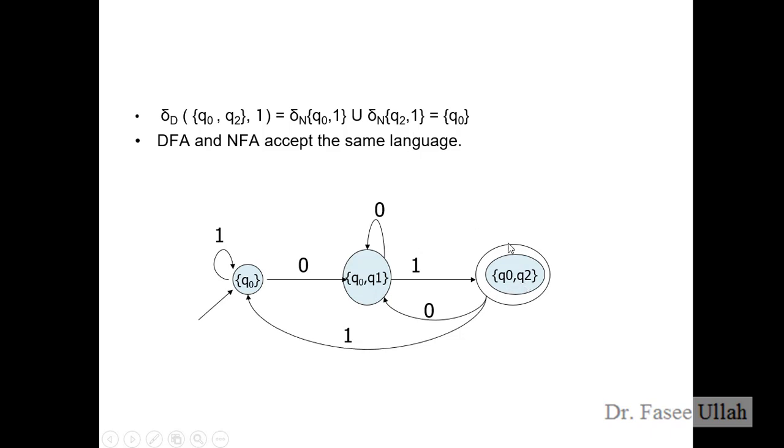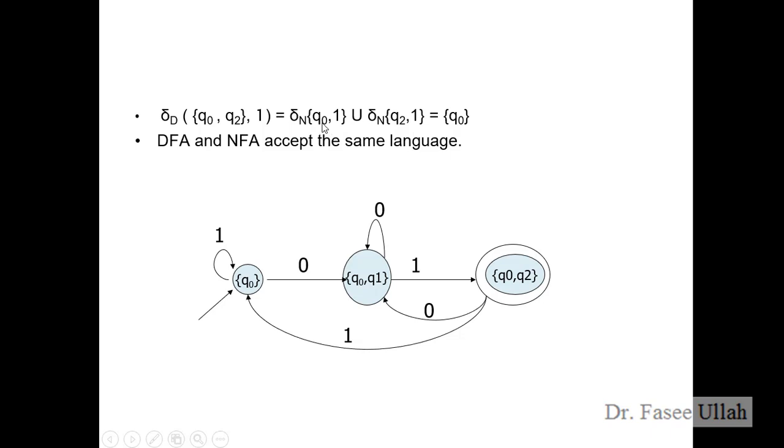Based on the requirements, we can fix it on 1 as well. We also look at the right side: this is the transition function δ(Q naught, 1).